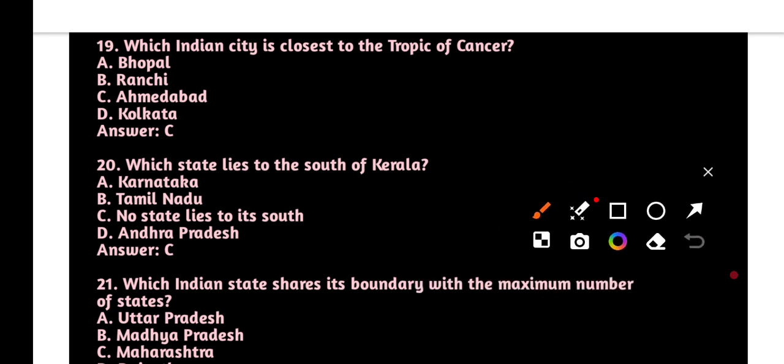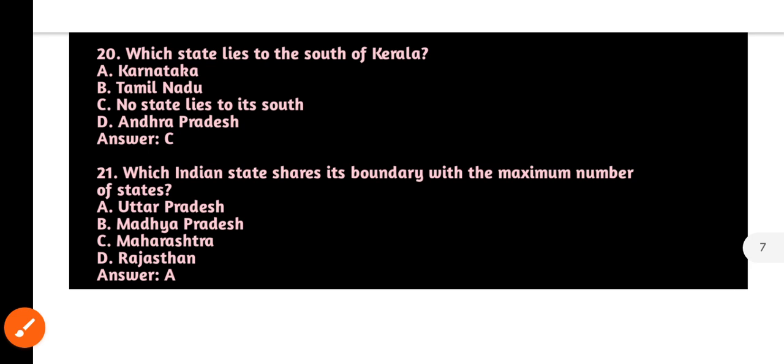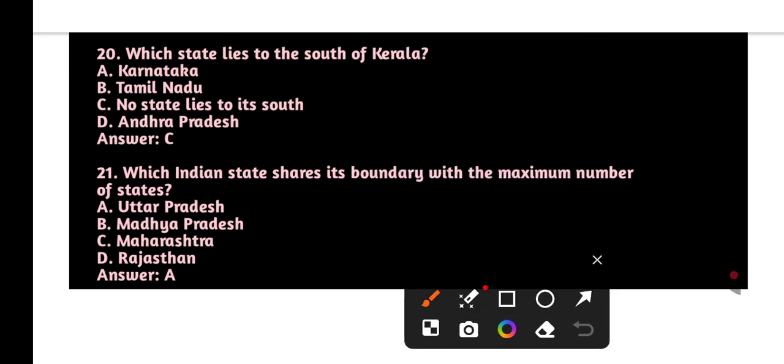Next, which Indian city is located on the Tropic of Cancer? Important one, that is Ahmedabad. Next, which state lies to the south of Kerala? Important to know, that is no state to the south of Kerala. Next, which Indian state shares its boundary with the maximum number of states? Very important one, that is UP, Uttar Pradesh.